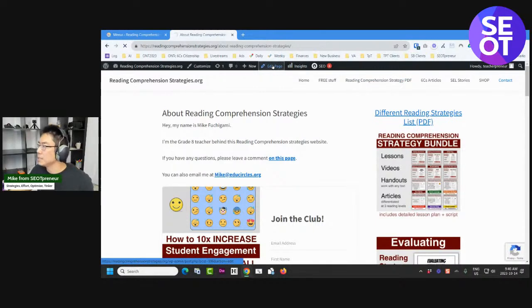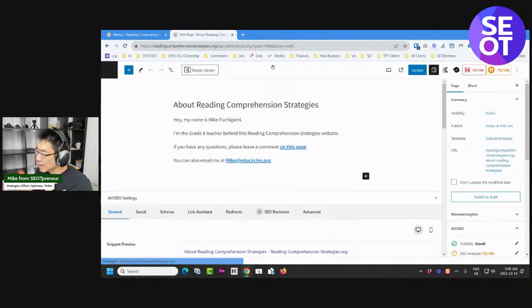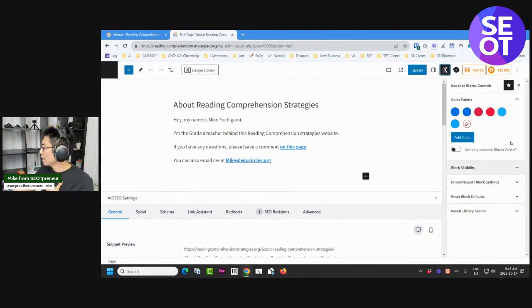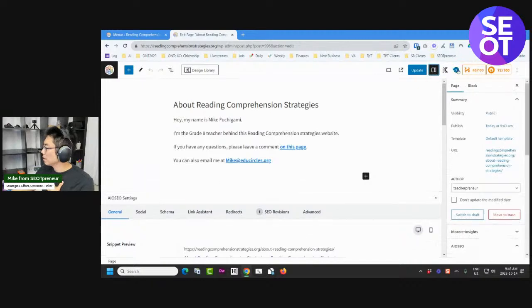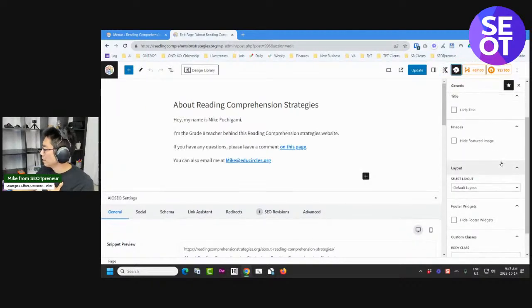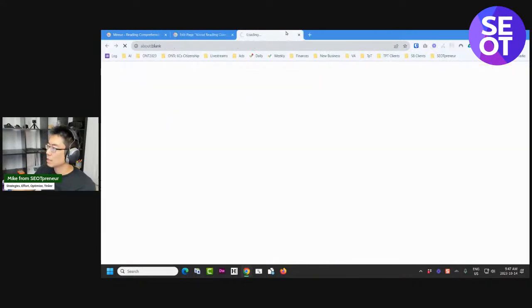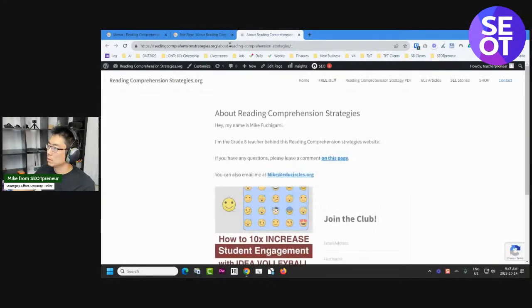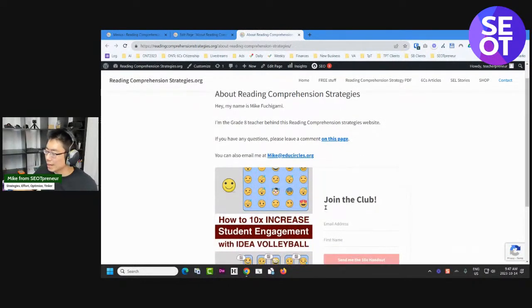So I'm going to click on edit page. Because if your goal is you just want to contact me and you've been looking for my contact information, that's going to make you grumpy. So let's go to Cadence theme here. And I'm going to click on, oh, I'm using Genesis for this. That's old. Let's go full width contact. Let's just update that. So usually in Cadence and or Genesis, there'll be a theme setting so that you can change it. So it's just your page. I think this might be full width. This might be too wide. Let's turn off some things that are slowing down my internet. There we go. Oh, I like that. And I want to get rid of that content, like join the club.